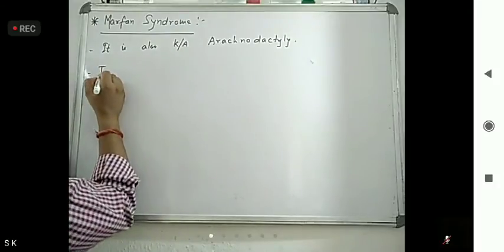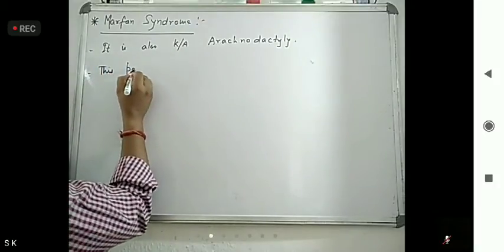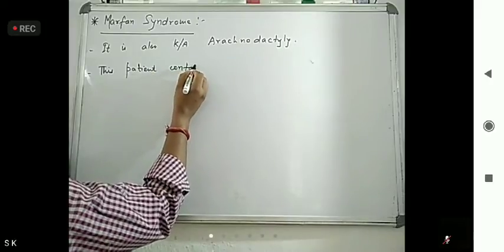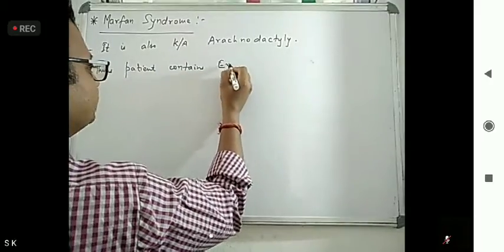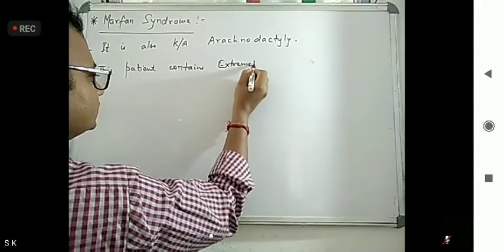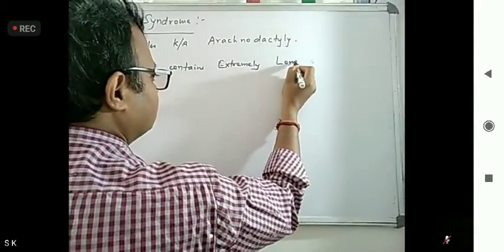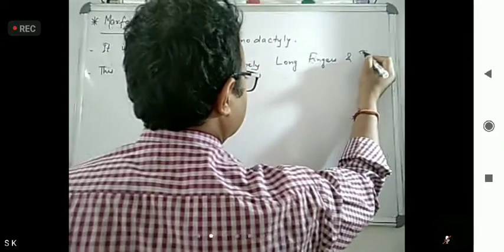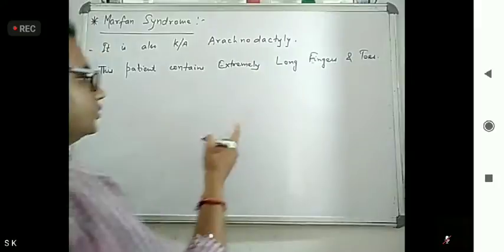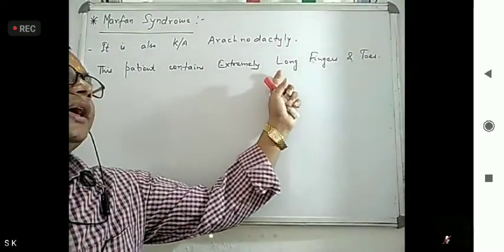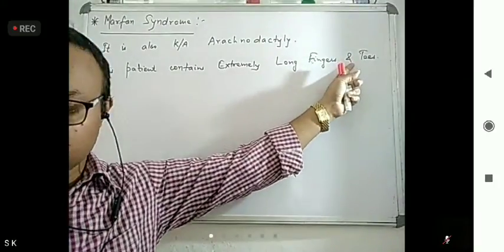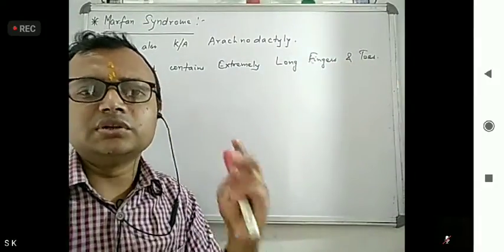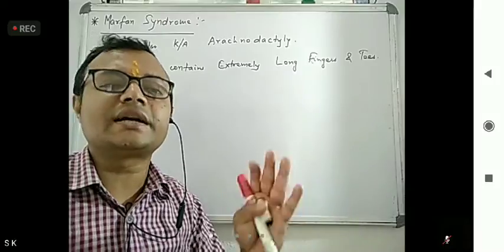So this is the characteristic feature that happens in Marfan syndrome, extremely long fingers and toes. Now, this syndrome is a disorder of connective tissue.